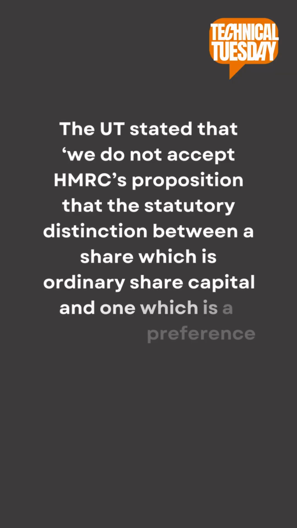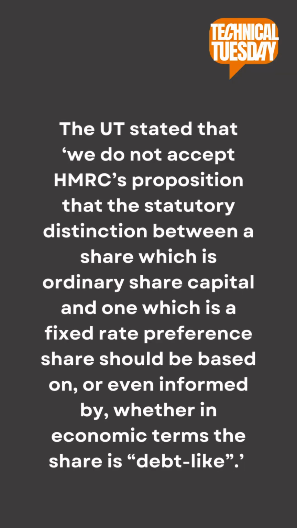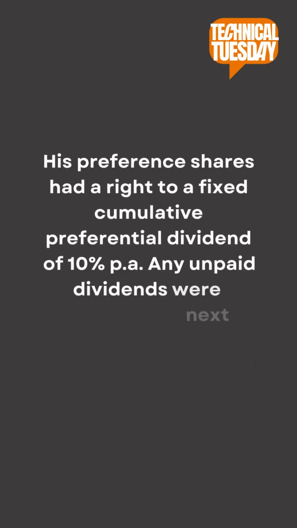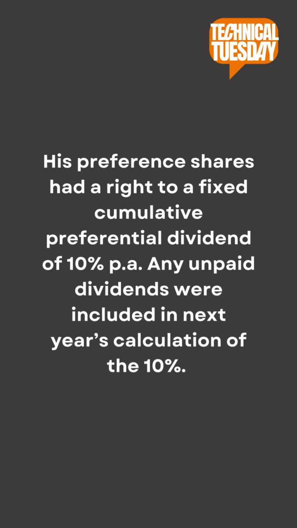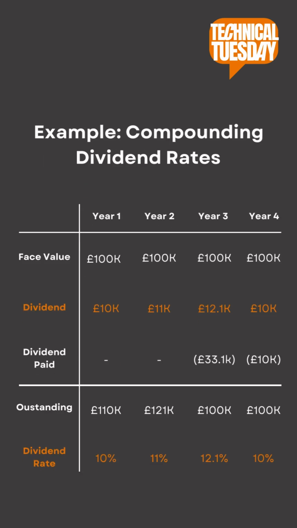So a couple of interesting comments from the judge on the Warshaw case. The first is that he basically said that just because something is debt-like doesn't necessarily mean it shouldn't be treated as ordinary share capital, so that's something to watch out for. The other thing with Warshaw is that his shares gave him a right to a 10% cumulative preferential dividend. On the face of it, you might think if it's 10%, it's a fixed rate. Actually, the calculation of the 10% included any previously unpaid dividends.